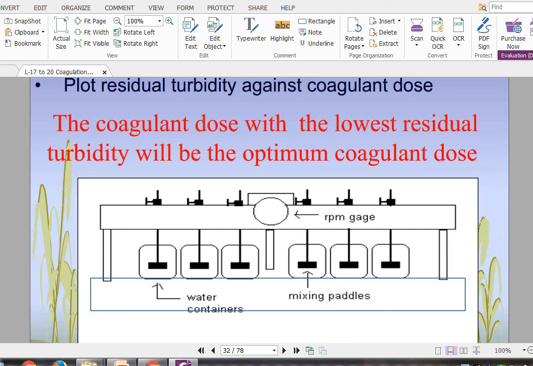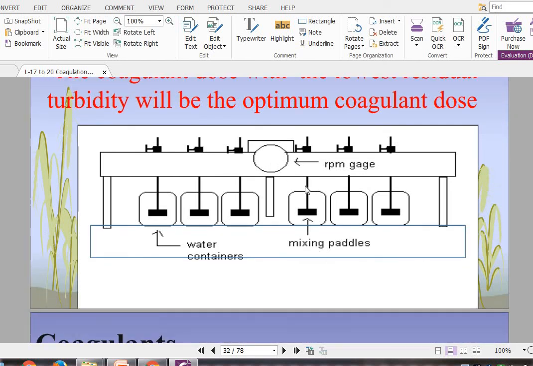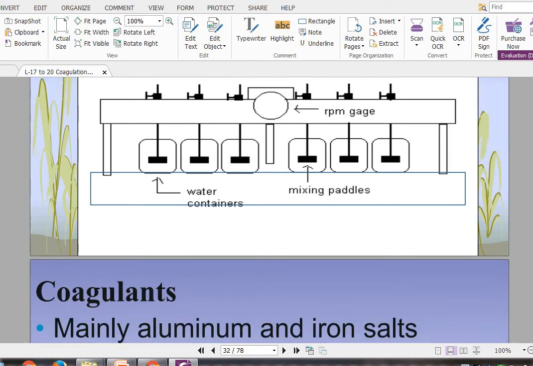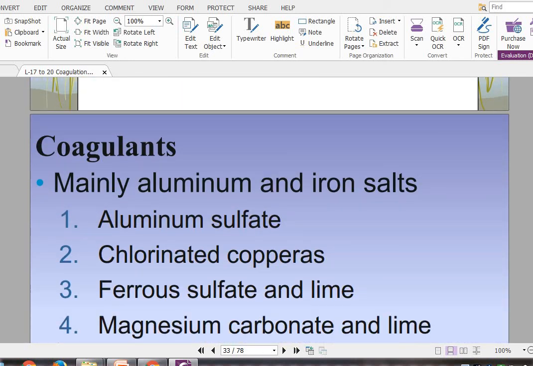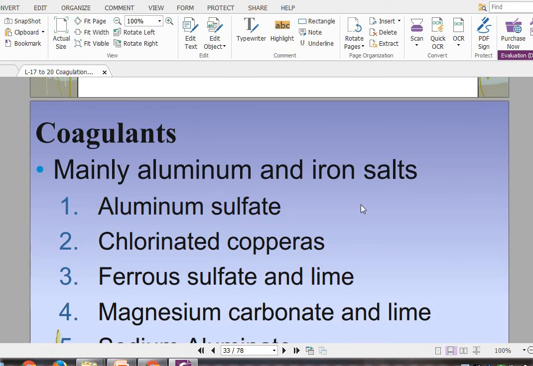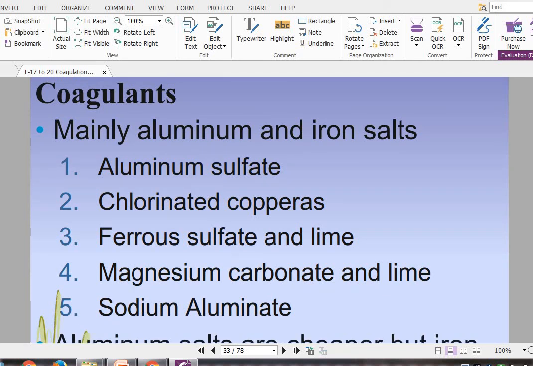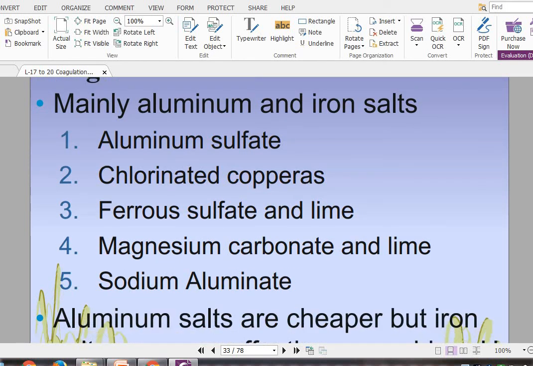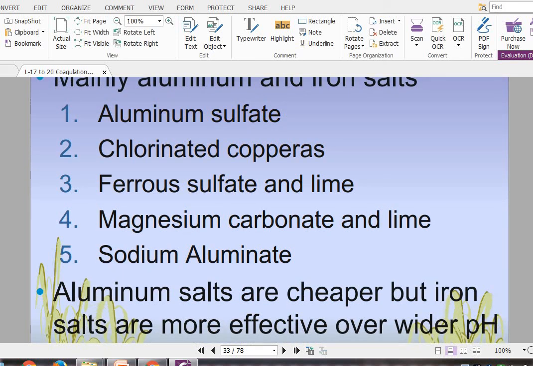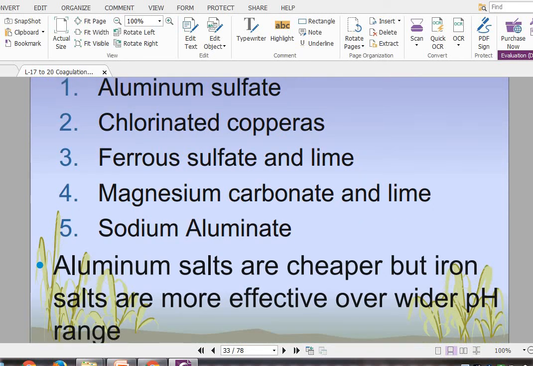Here are the water containers, this is the stand, and these are the paddles. This is the motor and RPM gauge. Now which coagulants are generally used? Mainly aluminium and iron salts: aluminium sulfate, chlorinated copperas, ferrous sulfate and lime, magnesium carbonate and lime, and sodium aluminate. Aluminium salts are generally cheaper, but iron salts are more effective over a wide pH range.